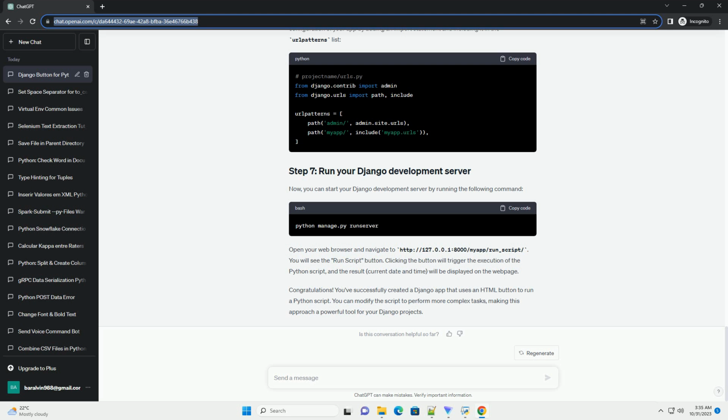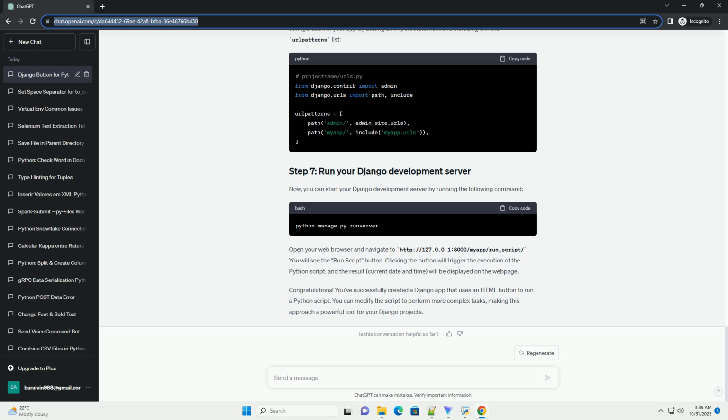In your project's main urls.py file, located in your project's directory, include the URL configuration of your app by adding an import statement and including it in the urlpatterns list. Now, you can start your Django development server by running the following command. Open your web browser and navigate to http://127.0.0.1:8000/myapp/run_script/. You will see the Run Script button.